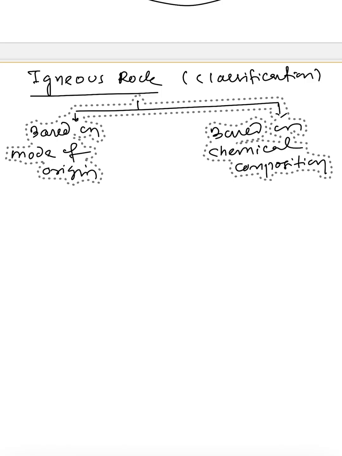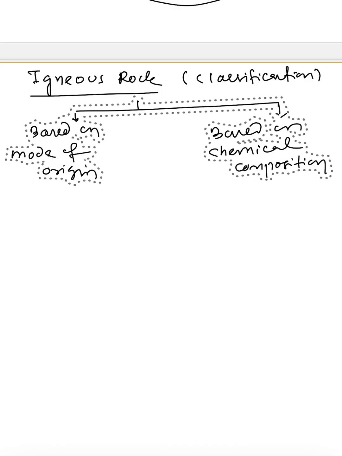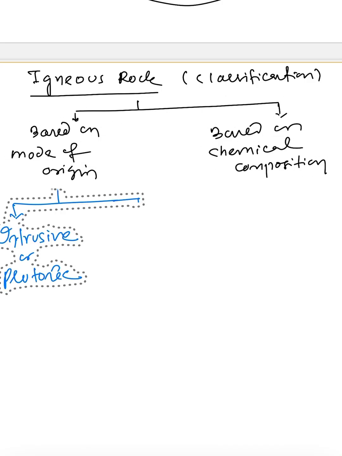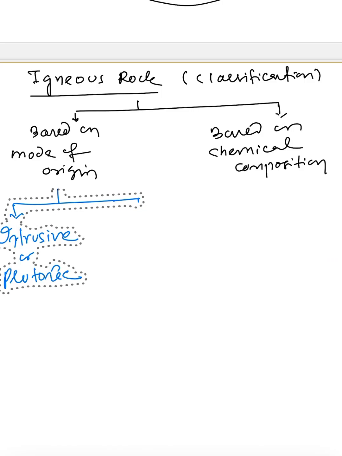But if the lava comes outside, over the earth surface, and cools down and solidifies, then it is called extrusive rock. One is intrusive rock, another is extrusive rock or volcanic rock. So intrusive rock is also known as plutonic rock, whereas extrusive rock is also known as volcanic rock.